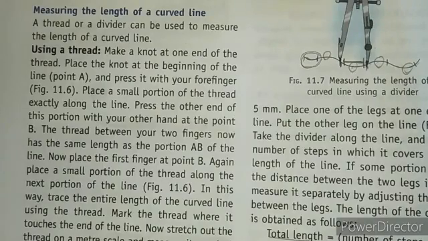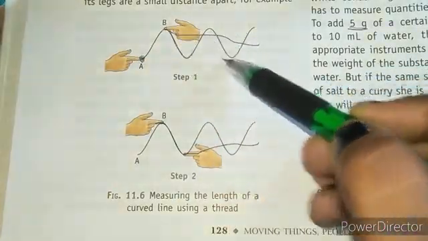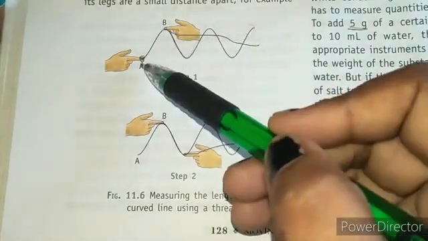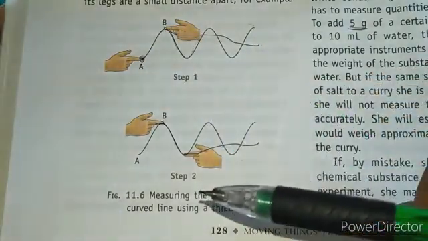Here we have measuring the length of a curved line. If the line is not straight, then how would you be able to measure a curved line? We have two different methods for doing this. See, this is a curved line, right? And we need to measure these curves. So how would you measure it?